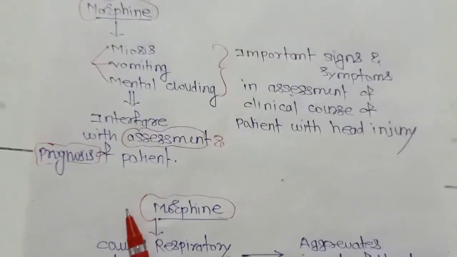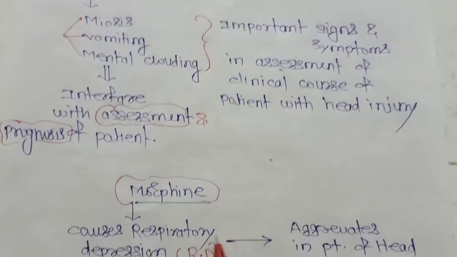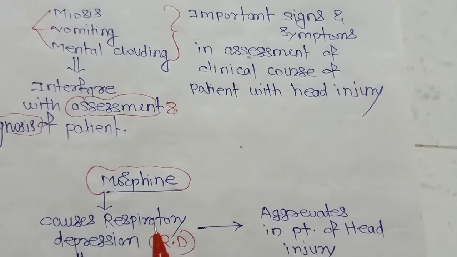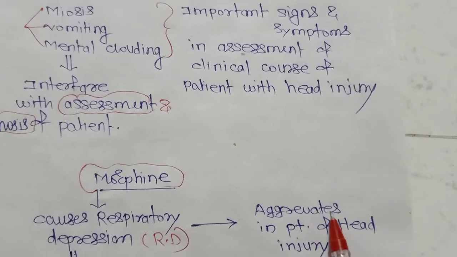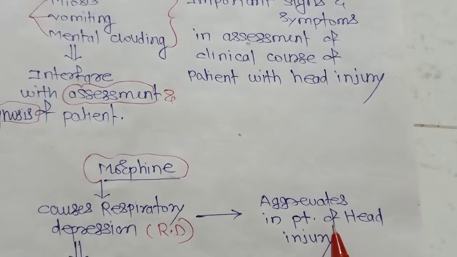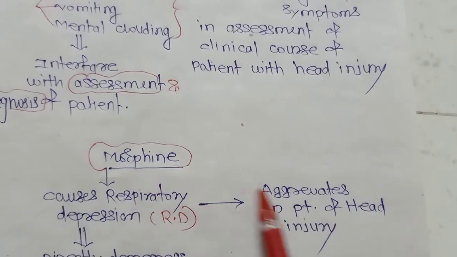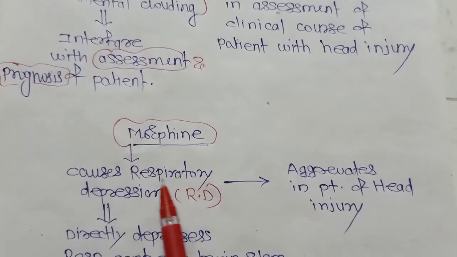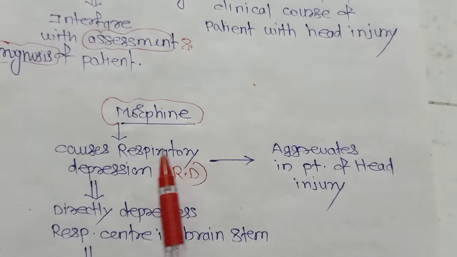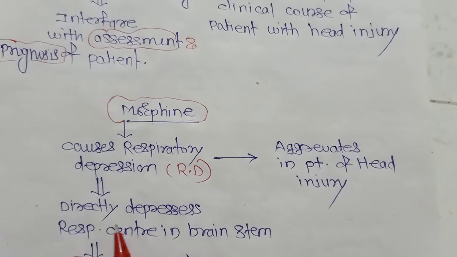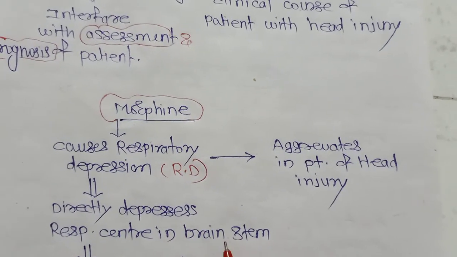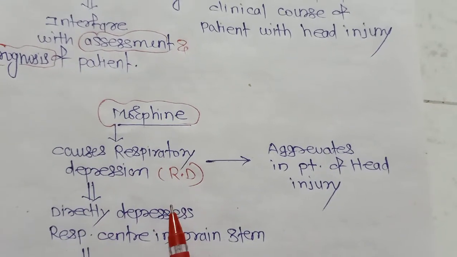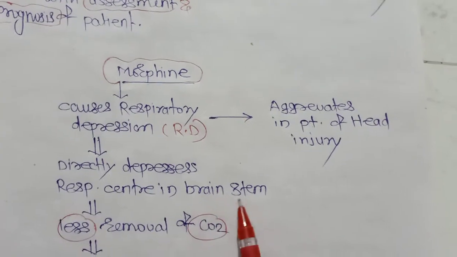Now in a head injury patient, there is already respiratory depression, and morphine aggravates the respiratory depression in patients of head injury. Now, how does morphine cause marked respiratory depression? It causes respiratory depression by directly depressing the respiratory center which is present in the brainstem.